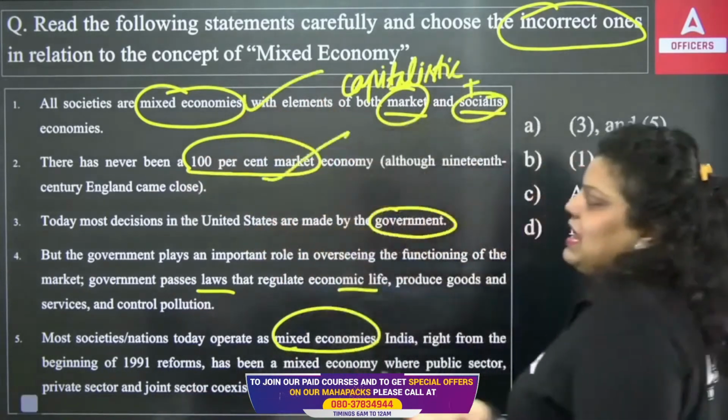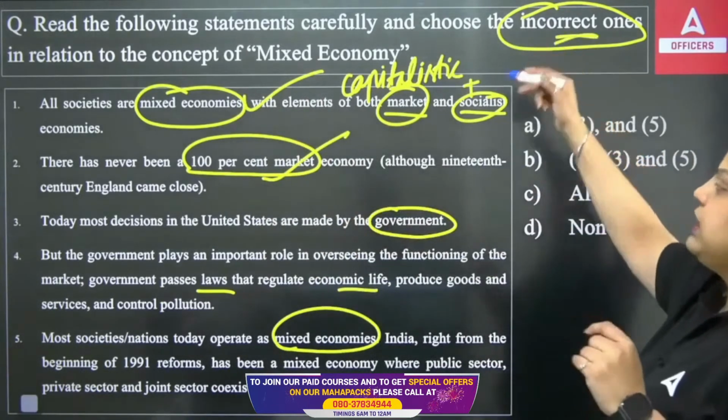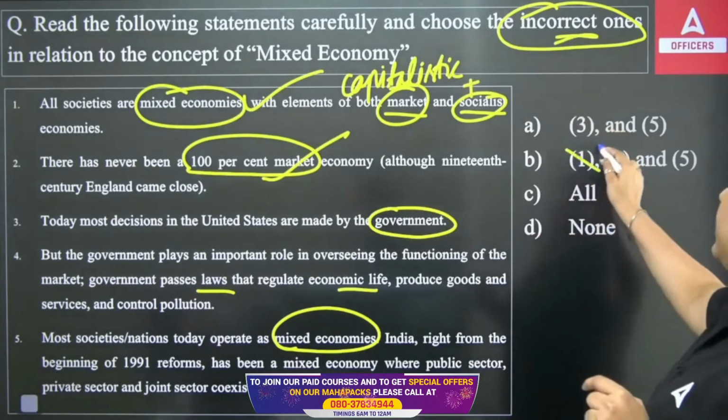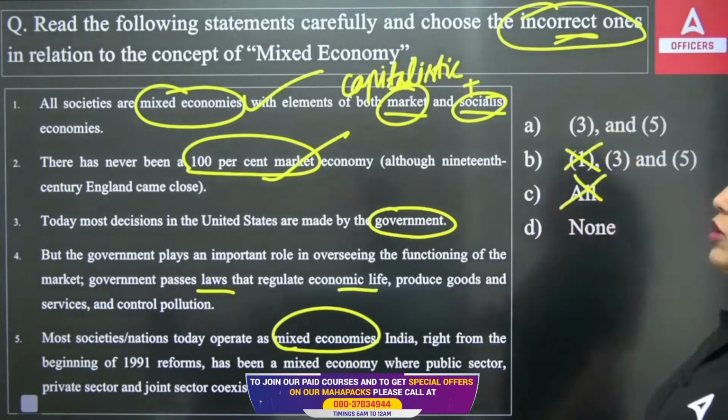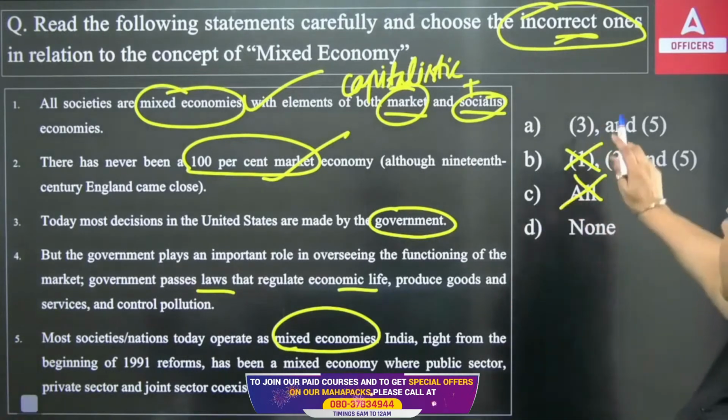Second is also true. There has never been a 100% market economy. Since the first and second are true and we have to find the incorrect option, it cannot be option B, and it cannot be option C. So it can be A or D.